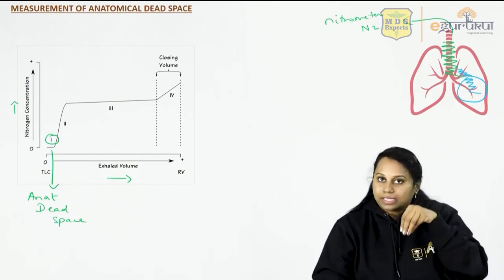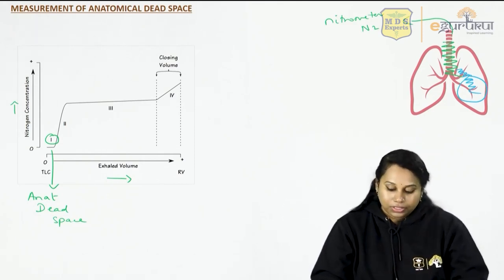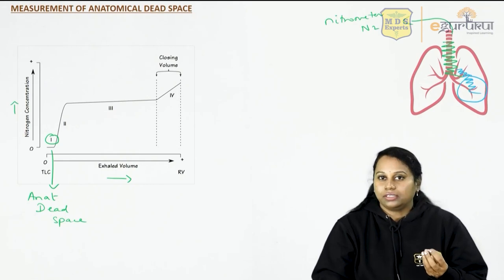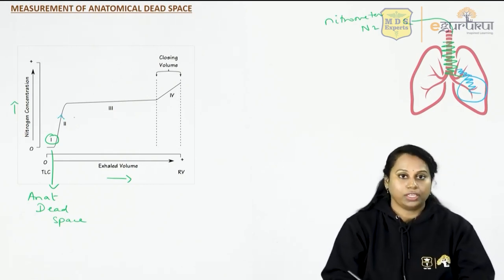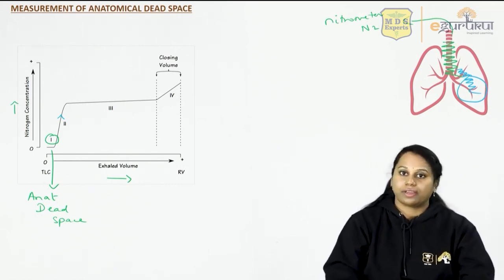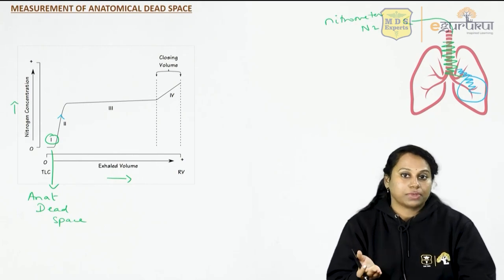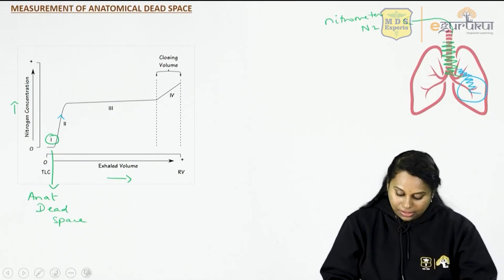Then you have the dead space with a little bit of mixing of this alveolar air. That's why it is a mixture. So this is having a little nitrogen in it, and the nitrogen content slowly increases. So in phase 2, nitrogen content in the expired air increases because it's a mixture of dead space and alveolar air.